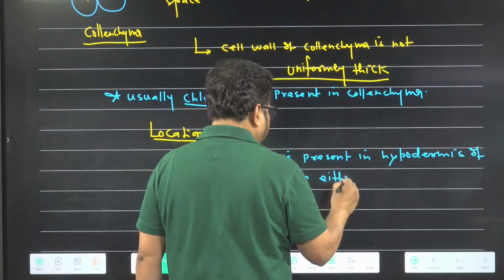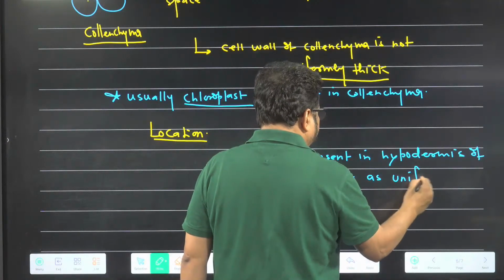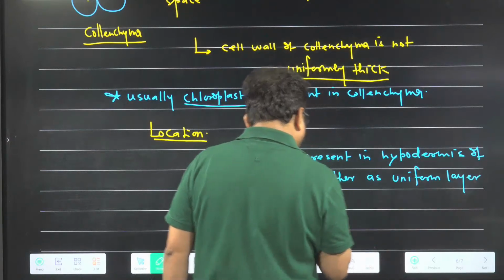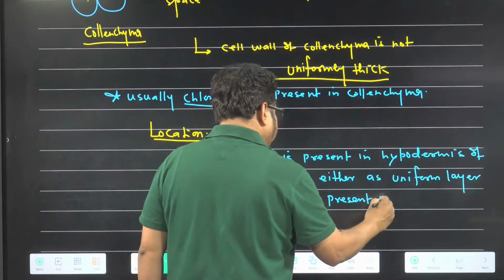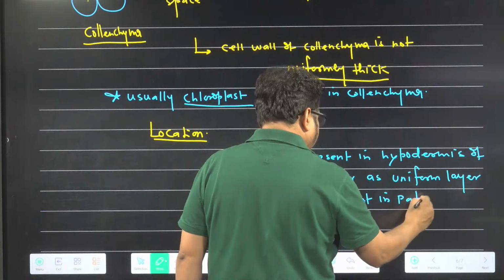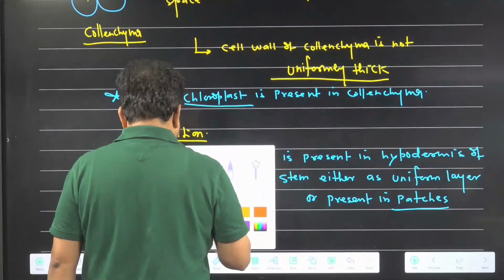Either as a uniform layer or present in patches. Understood the idea or not?